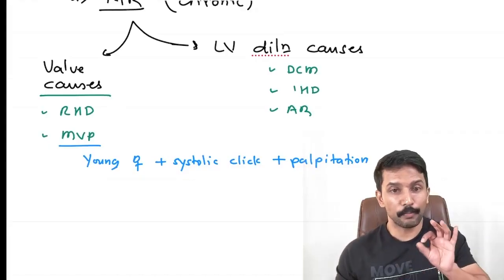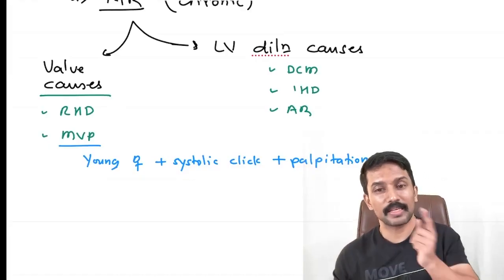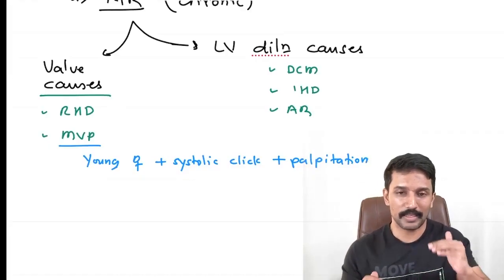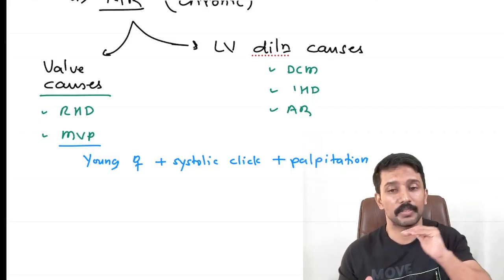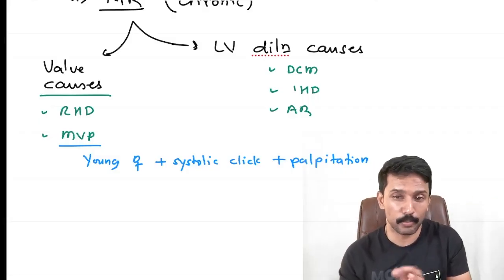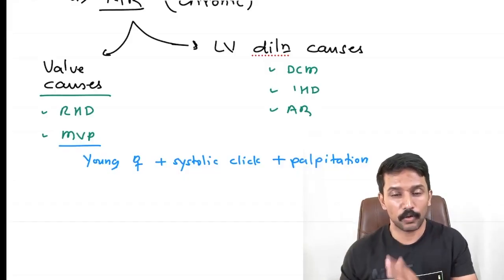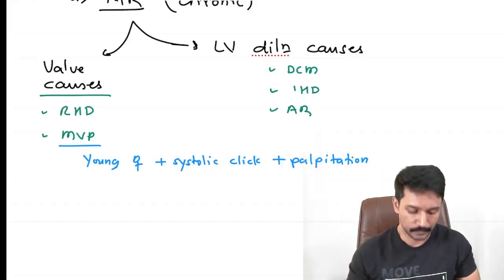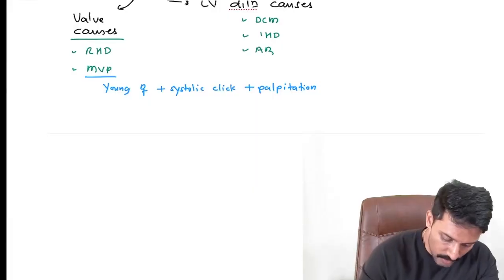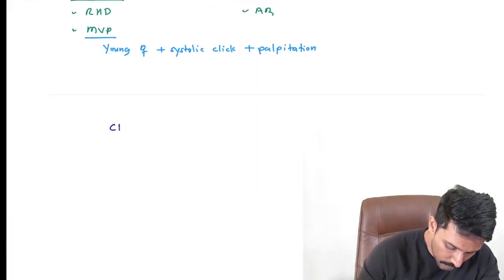Okay, and this murmur of mitral valve prolapse causing MR behaves as an exception to the basic rules. Normally, with increased venous return the murmur increases, and with decreased venous return the murmur decreases. But if it is due to MVP, it behaves as an exception. Remember the rules we have written. HOCM and mitral valve prolapse behave as exceptions, right? Okay. Now, what clinical features will these patients present with?